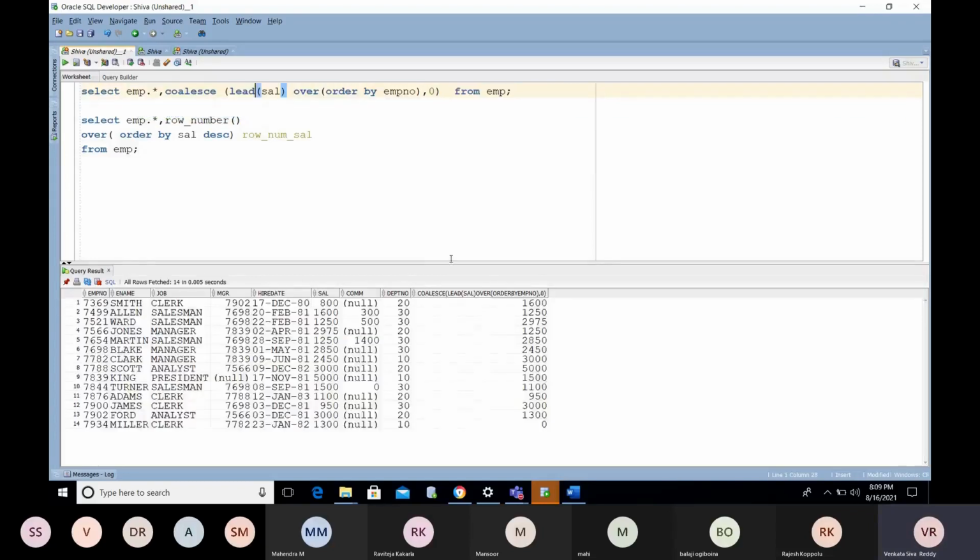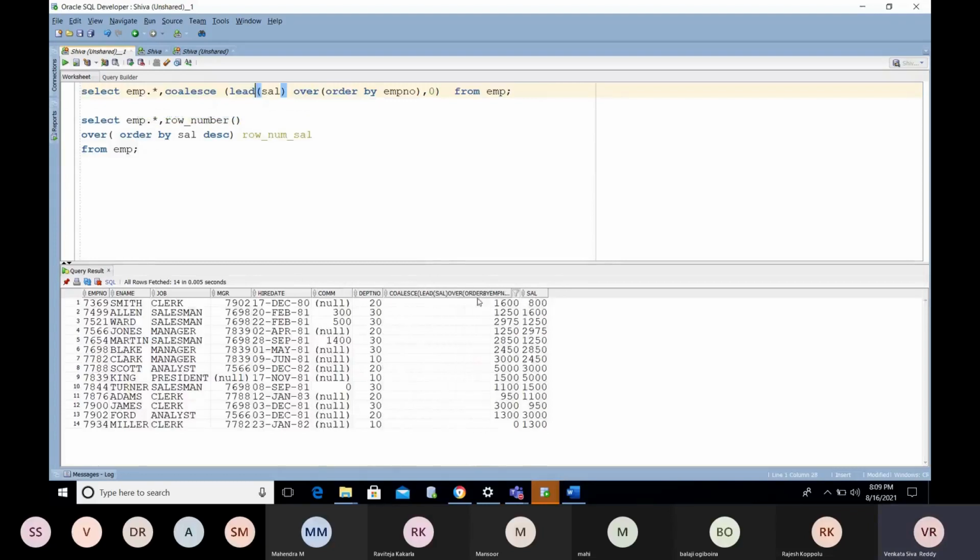Can you observe here? For the first employee, 1800 is the next employee's value. But the last employee does not have any next employee. For that reason, you are getting the value 0 here. Correct? Like we already defined some inventory tables, try to provide the sales report. What is the current month's sales.